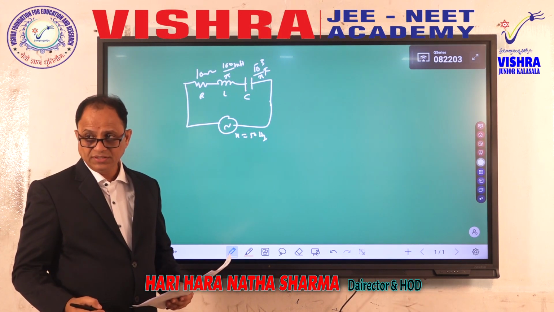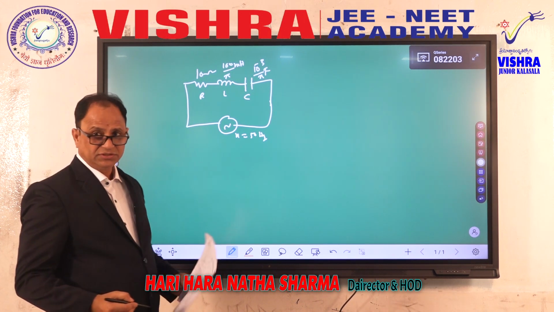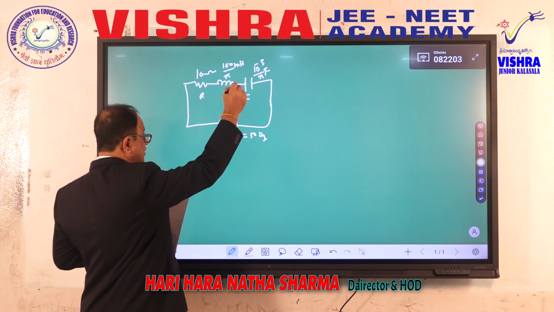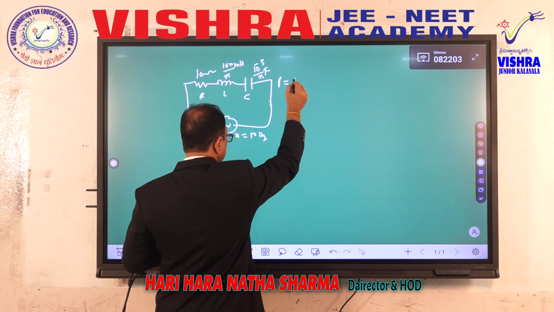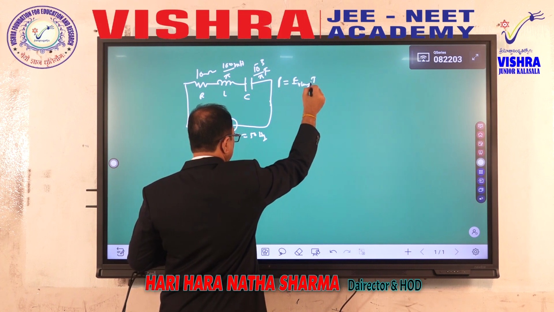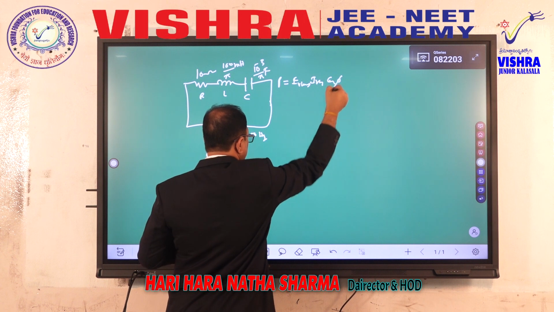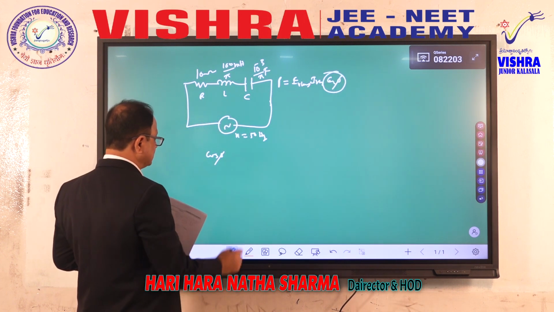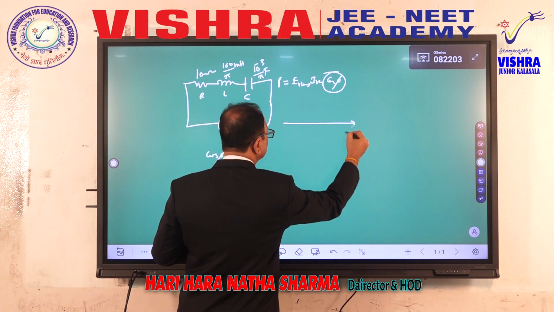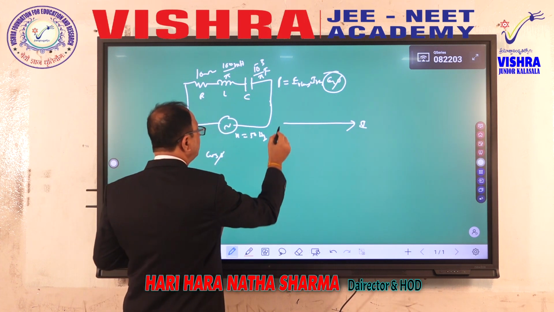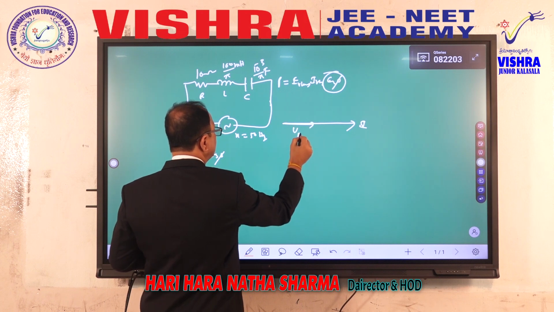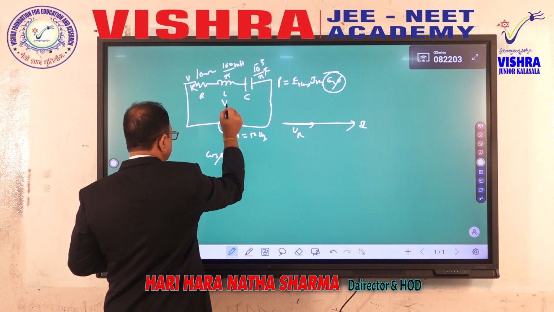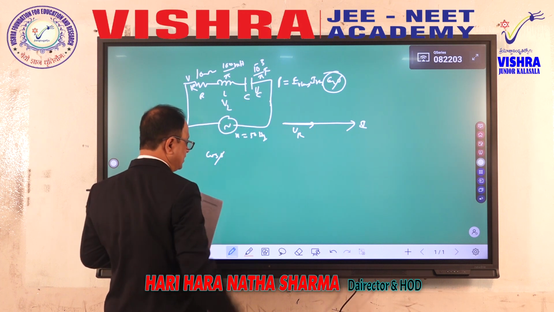What is power factor? Power dissipated in an RL circuit formula is what? P is equal to E RMS, I RMS, cos phi. This cos phi is called power factor. Now you know the reference line is the current. Potential drop across the resistor follows the current, V R. Potential drop across the inductor V L, across the capacitor V C.